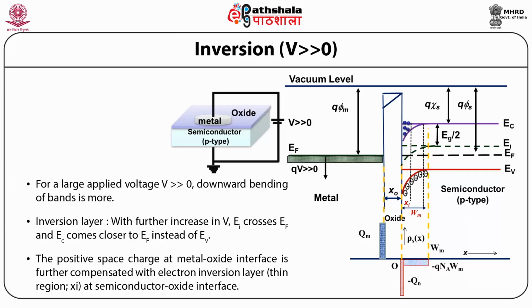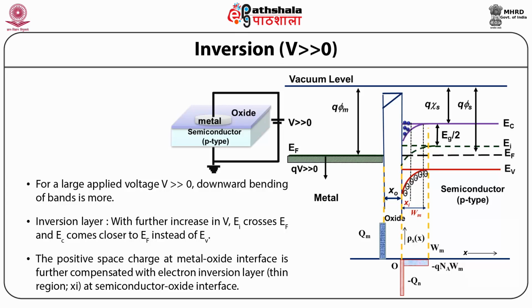The thin region xi, where the electron concentration exceeds the hole concentration, is called the inversion layer. The figure on the left hand side shows the schematic under this biasing condition, and on the right hand side we can see the energy band diagram. In this biasing condition, the minority carriers NS become more than the majority carriers.